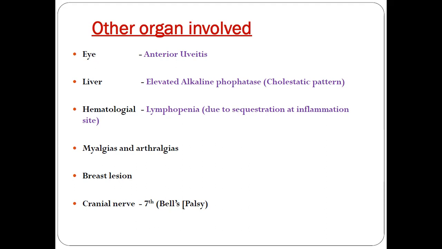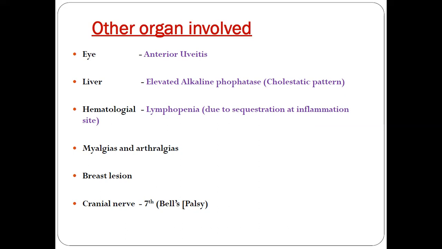Coming to hematology, there might be lymphopenia. The thing is, because these granulomas are mainly surrounded with CD4 lymphocytes, there will be low levels of circulating CD4 T cells in the blood. Hence, lymphopenia is present, and these patients are more prone to infections because of decreased circulating CD4 T cells. And this is considered an immune paradox. That is, a patient with elevated CD4 T cells surrounding the granuloma but lymphopenia due to decreased circulating T cells, presenting with more infections, is an immune paradox.